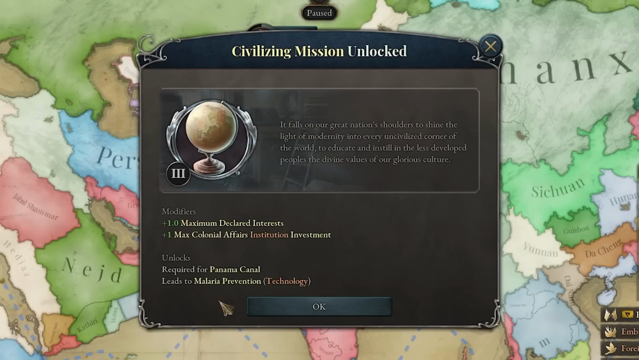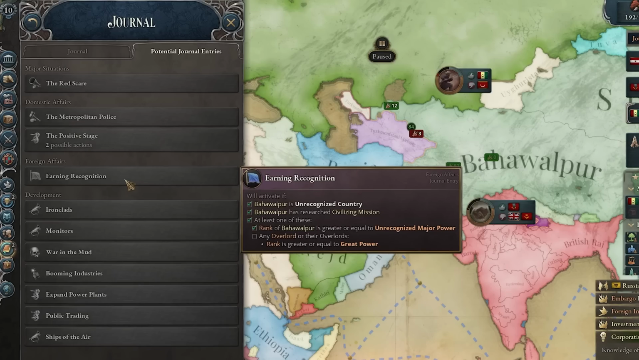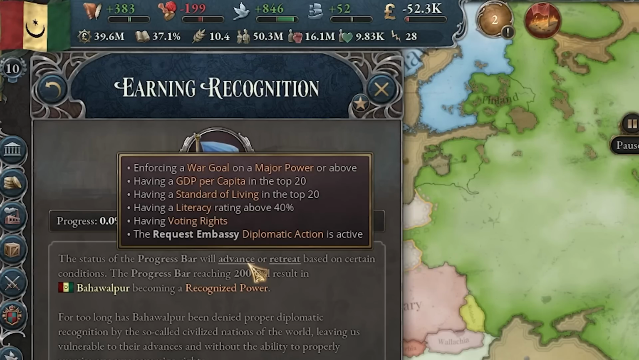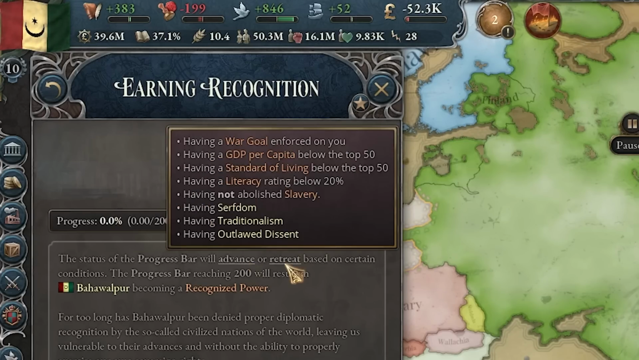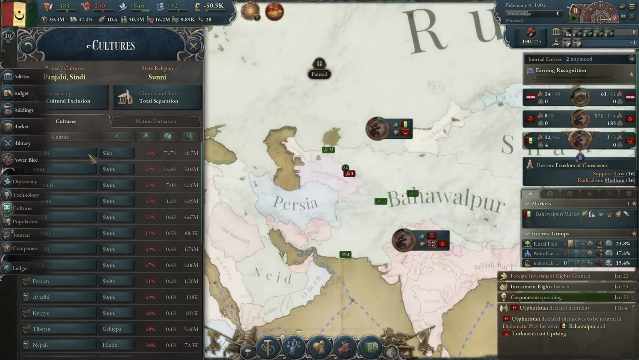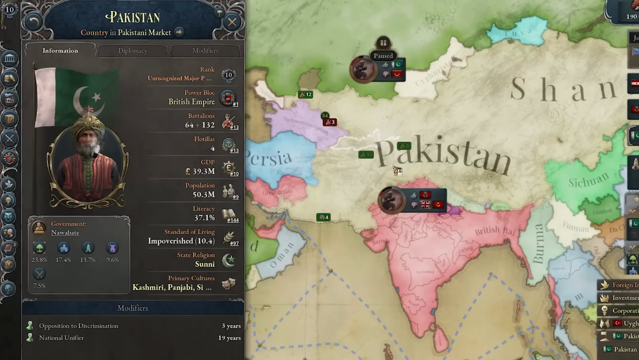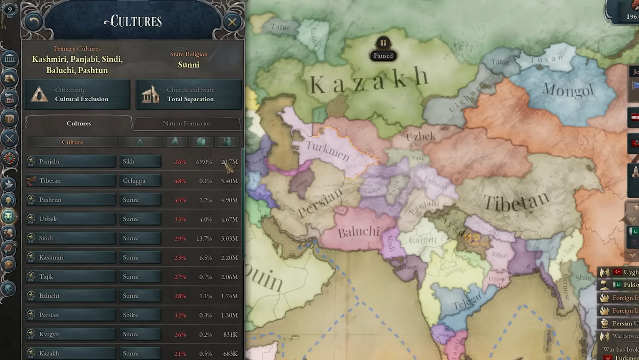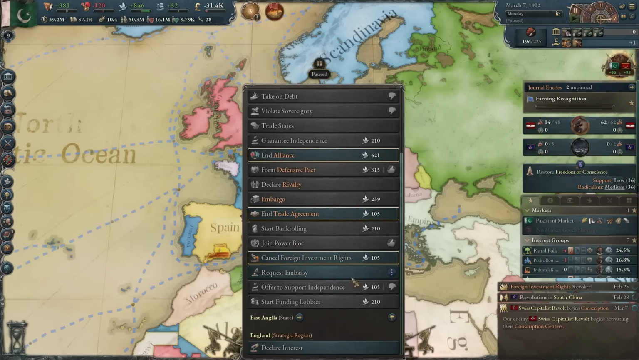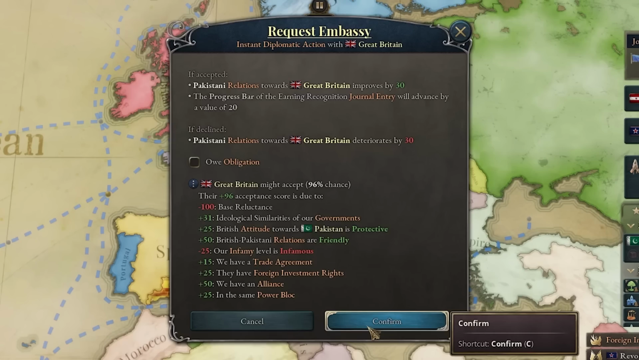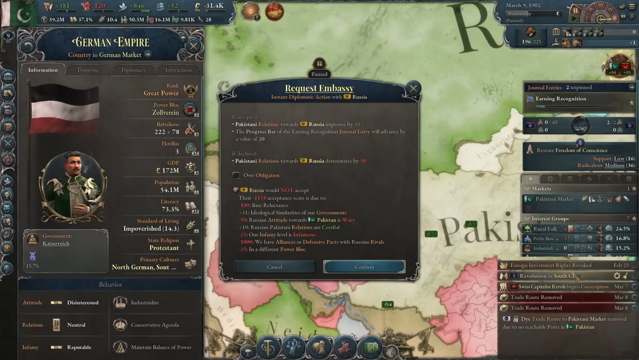Now we got civilizing mission, so that means now we can earn our recognition. The bear will advance based on those conditions, and it will retreat based on those. And now we also got pan-nationalism. So you know what that means? It's time to form Pakistan. What a glorious union, very, very nice. That means way less cultures will be discriminated. And now I can also request embassies in different countries, for example in Britain. And that's about it. No one else wants to help me.